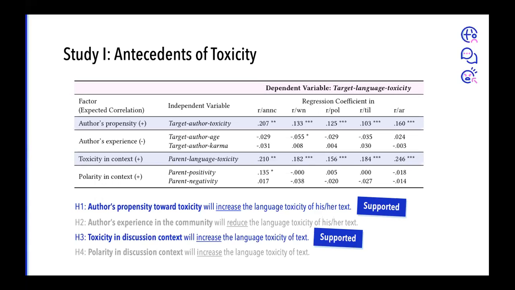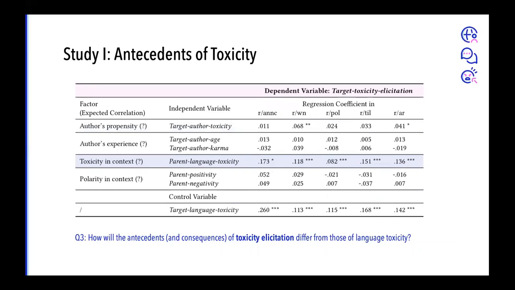In study 1, only H1 and H3 were supported, which means that only author propensity and toxicity in context were significant positive antecedents of language toxicity. And only toxicity in context was a significant positive antecedent of toxicity elicitation.